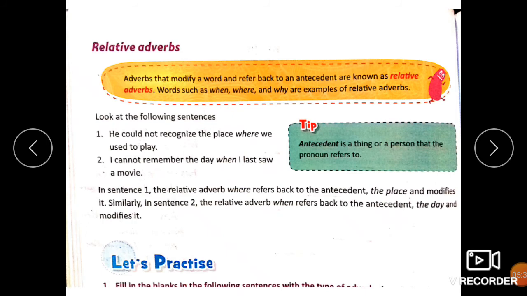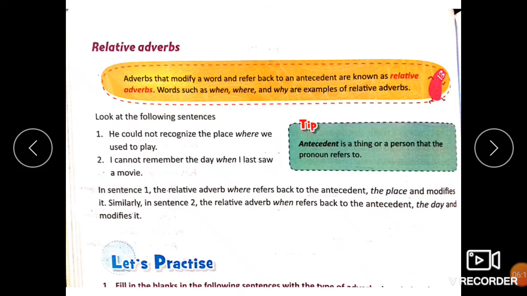If we omit the when here, the use of the when in the sentence is already implied. I cannot remember the day when I last saw a movie. So when here refers to the time, and this is how it is used as a relative adverb. In sentence 1, the relative adverb where refers back to the antecedent, the place, and modifies it. Similarly, in sentence 2, the relative adverb when refers back to the antecedent, the day, and modifies it.